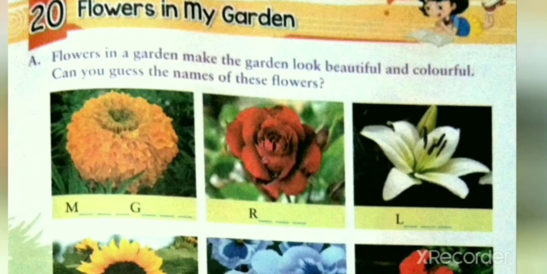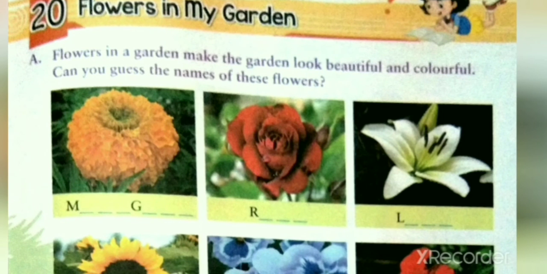Let's proceed with the next topic. Flowers in my garden. A flower is a pure and beautiful creation of nature. It is offered to gods and presented to near and dear ones because of its beauty and purity. It may be of different size, species, color and shape. Flowers in the garden make the garden look beautiful and colorful.